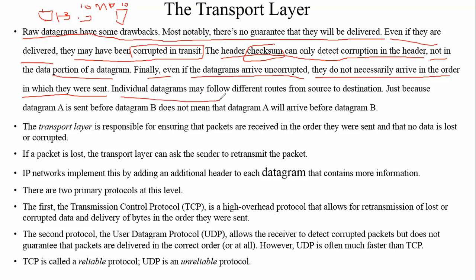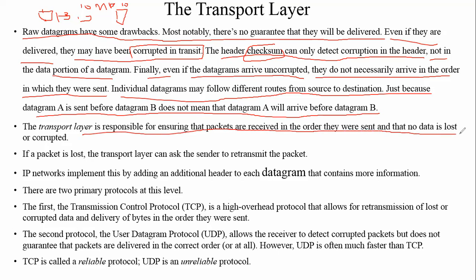Individual datagrams may follow different routes from source to destination. Just because datagram A is sent before datagram B does not mean that datagram A will arrive before datagram B. There are lots of packages and datagrams, and if I try to send them in sequential manner, it won't ensure that the data is received by the destination computer in a sequential way. The transport layer is responsible for ensuring that packets are received in the order they were sent and that no data is lost or corrupted.